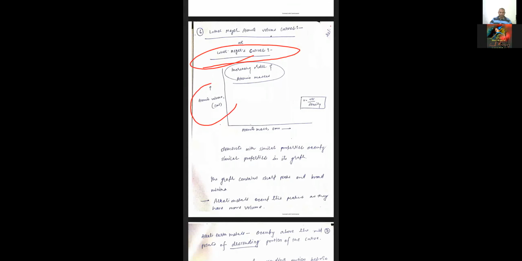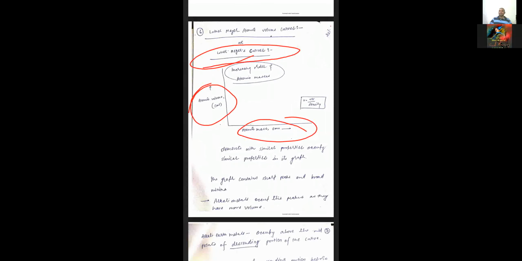He classified on the basis of atomic volume and atomic mass. On one axis he took the atomic volume, and on the other axis he took the atomic mass. And then what did he find, student? He found that similar elements have similar positions in the graph.